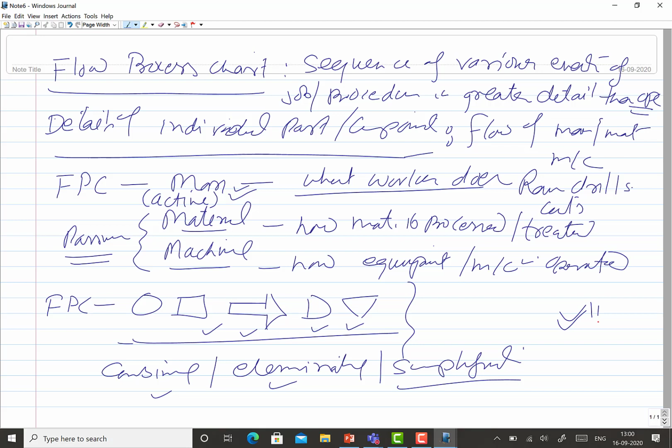Okay, so that's it for the day, and next time I'll talk about the things related to the flow process chart of man, material, machine or equipment type, and how it is developed. Okay, so that's it from my side for